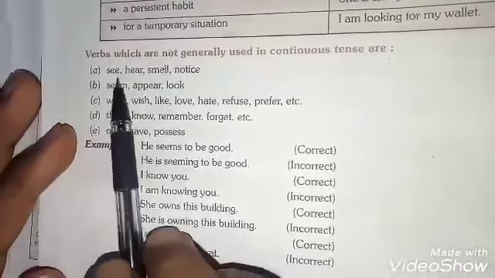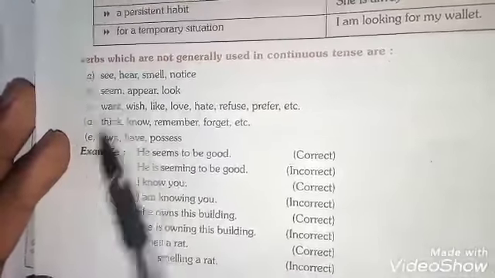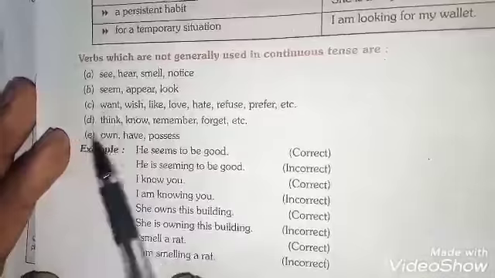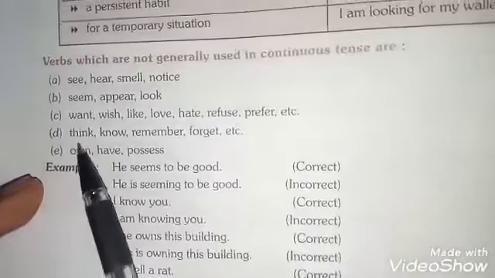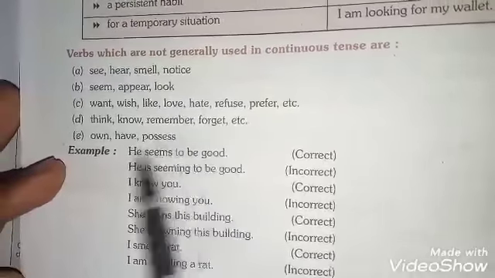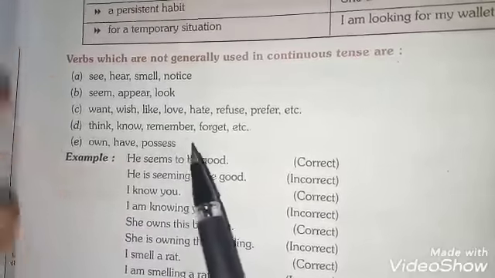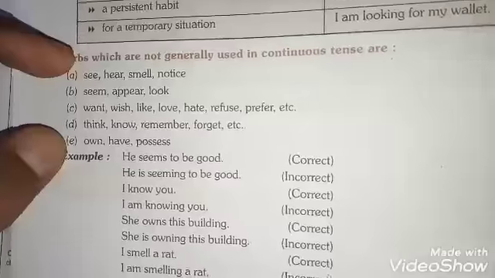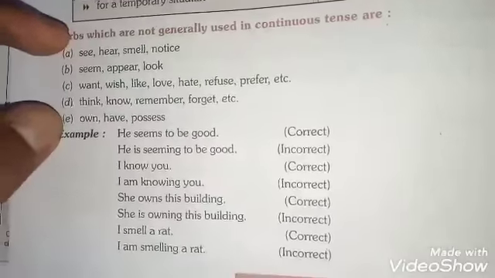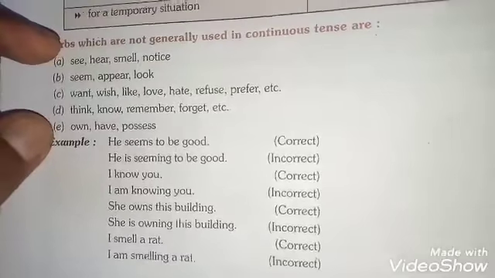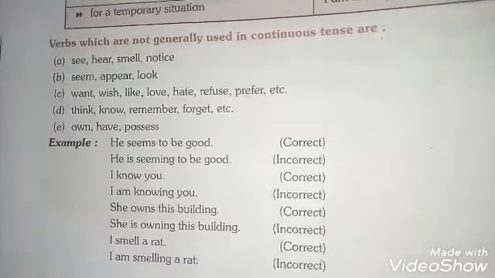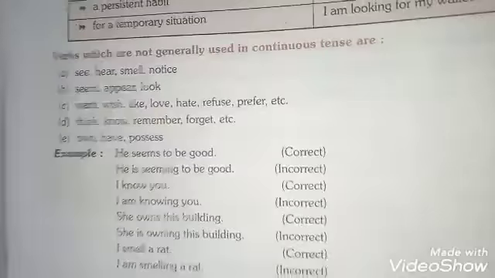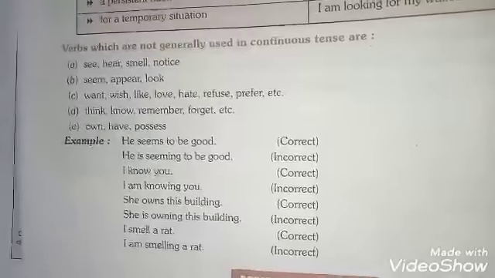The verbs are see, hear, smell, notice, seem, appear, look, want, wish, like, love, hate, refuse, prefer, think, know, remember, forget, own, have, and possess. These are important verbs which are not used in continuous mode. Please keep it in mind. If you forget it and use it in continuous tense, this will go negative in your favor.